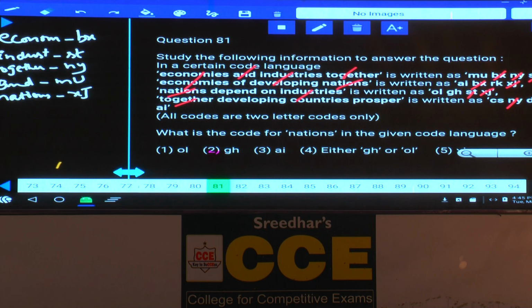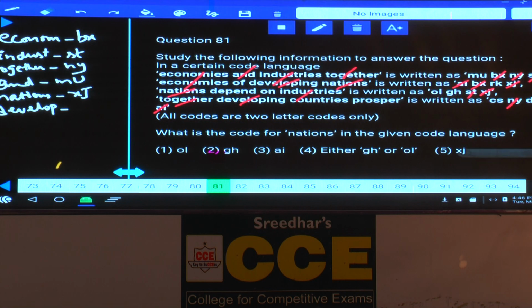Then next one, of and developing. Now developing is common between the first and the fourth. And the code which is common between these two is AI. Developing is AI. Now in the second statement, of is left over and the code which is left is RK. The code to the word of is RK.